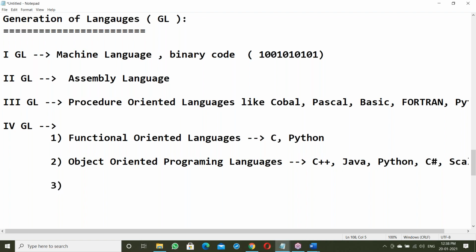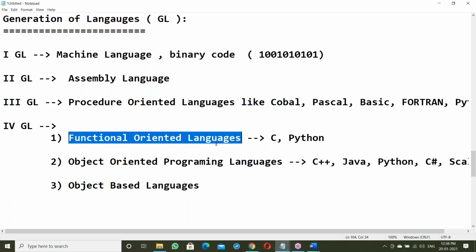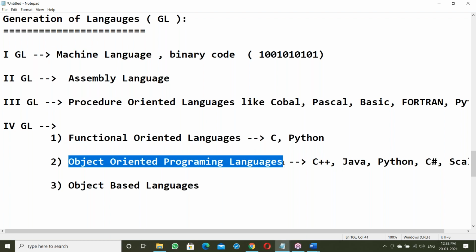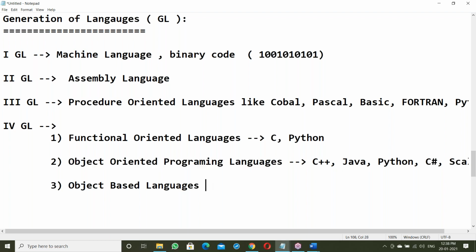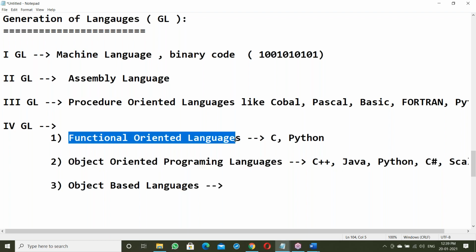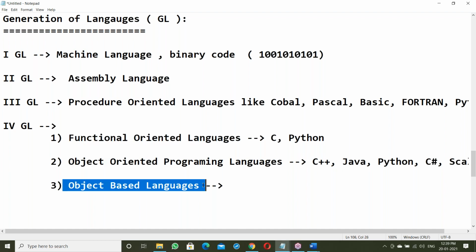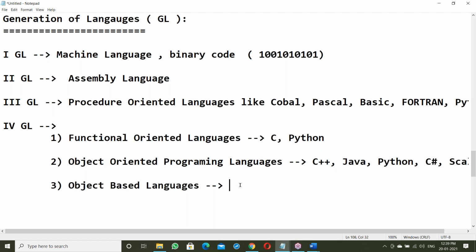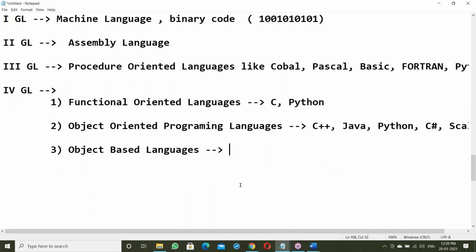Next, the third one, object based languages. So functional oriented languages, object oriented programming languages, and object based languages. What is functional oriented, what is object oriented, what is object based? I'll explain one by one, don't worry. Object based languages such as JavaScript. JavaScript comes under object based language.